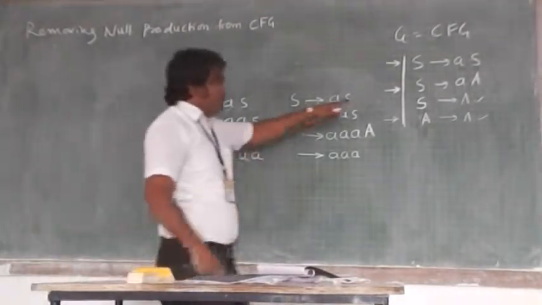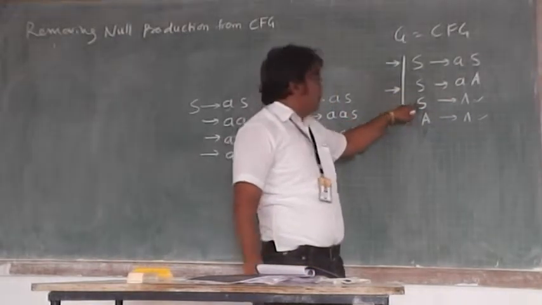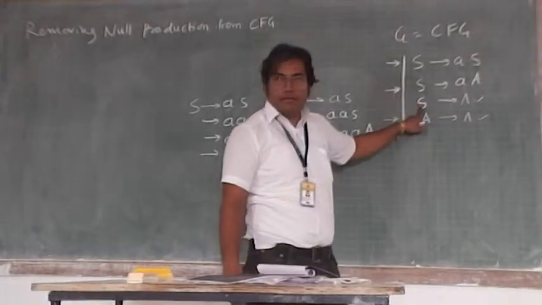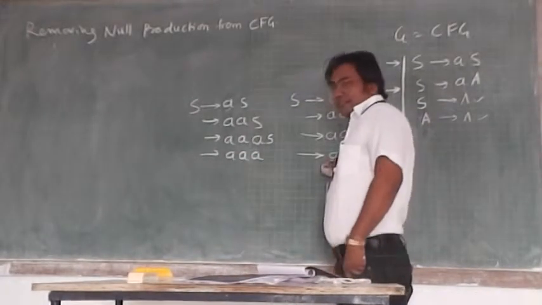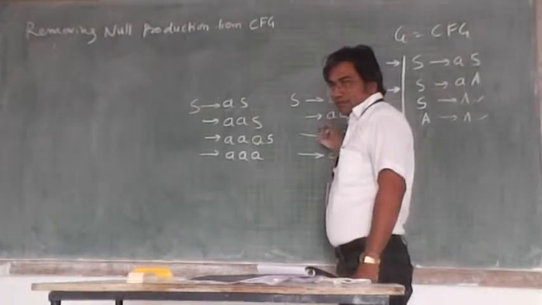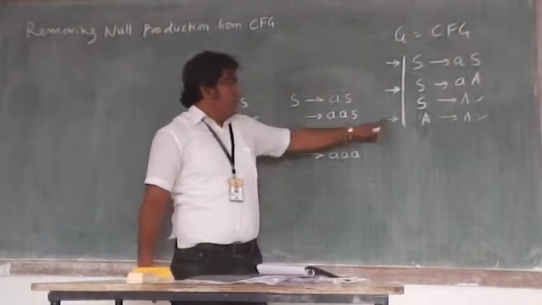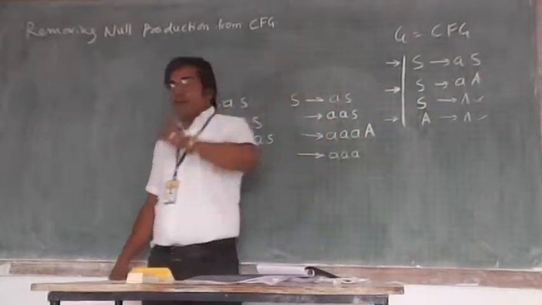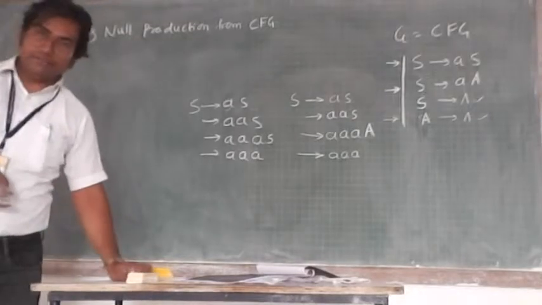I may not use this production, but by using these productions I am able to get what I really wanted to derive in this derivation. In addition to that, this production has one more important significance. Can you detect that?